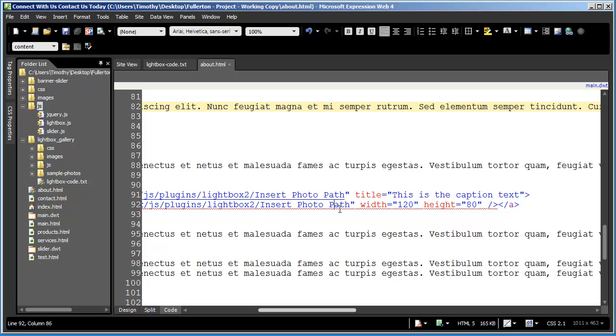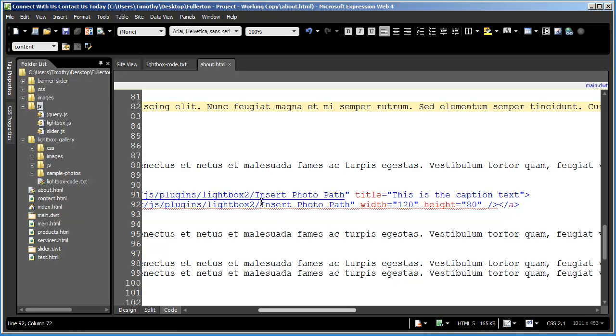Another way to do it is to use the exact same image for both the full size and the thumbnail. And then in your HTML or your CSS, specify a different width and height for the thumbnail. So in this case, I'm resizing it in the HTML. We could also do that in CSS, but I'm doing it in this plugin in the HTML. So you can again either use the same image or you can use a different custom image.